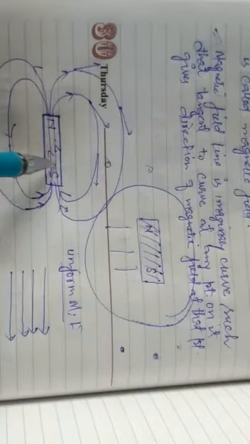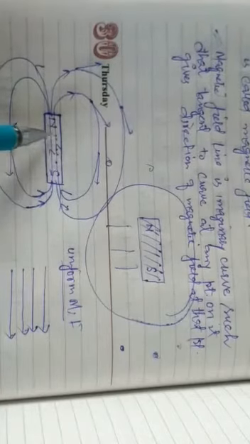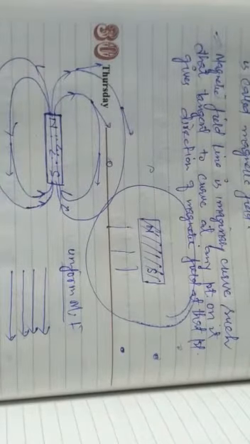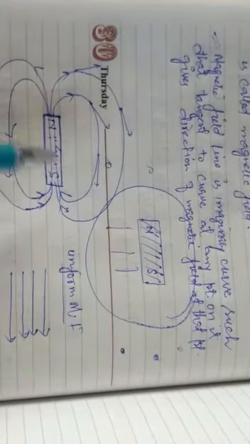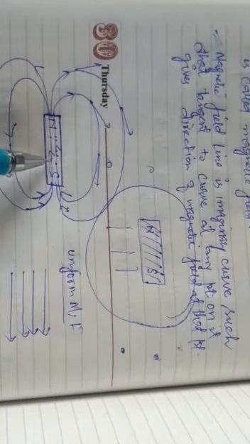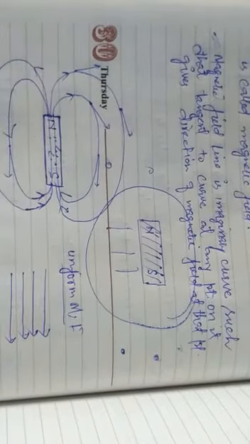But within this bar magnet, anywhere, the magnitude as well as the direction is the same. That's why this is called a uniform magnetic field. And outside, this is called a non-uniform magnetic field.